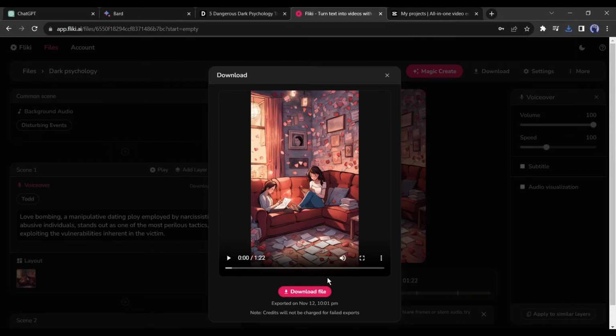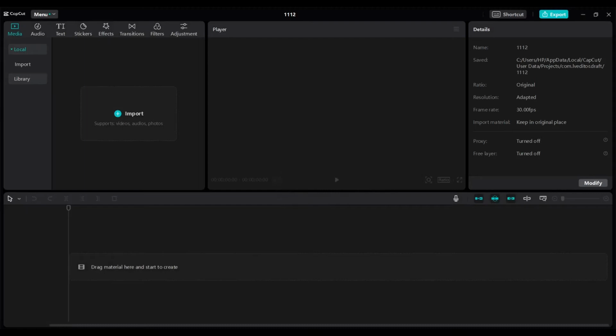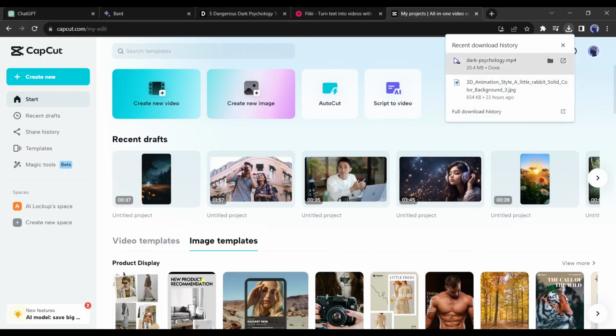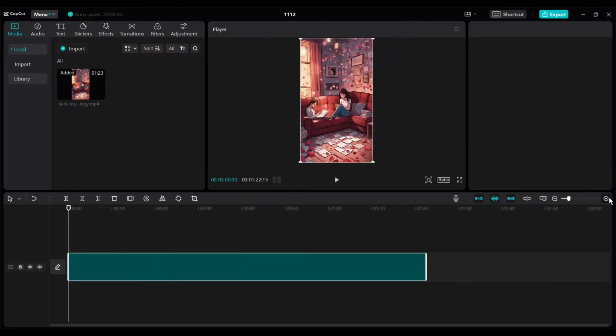Now for generating subtitles, I will use CapCut. CapCut is free to use and has an online version also. If you don't have the desktop version on your system, you can use the online version. Alright, after coming to CapCut, import the Fliki AI generated video. Insert the video in the timeline.